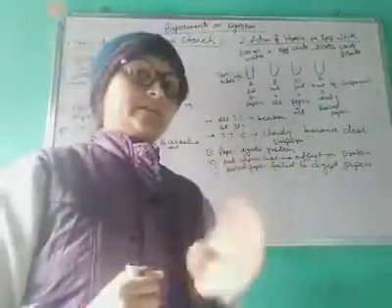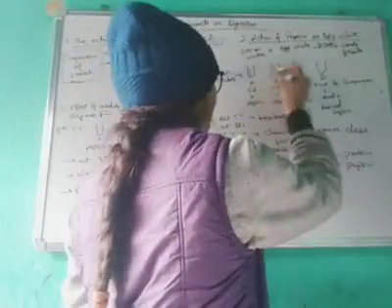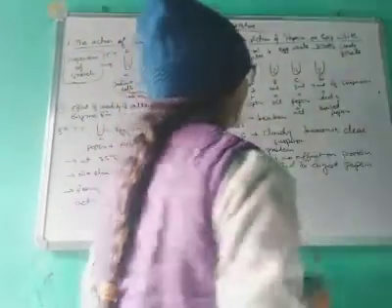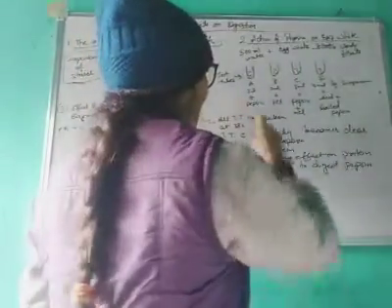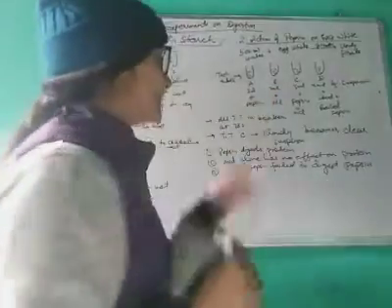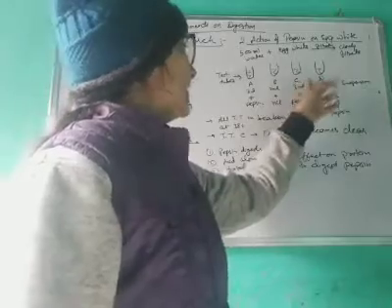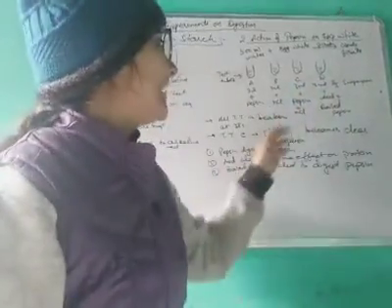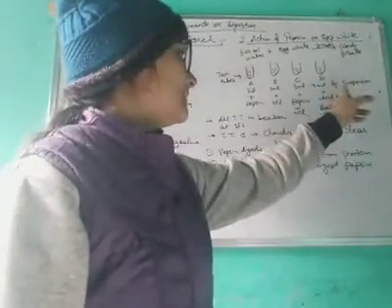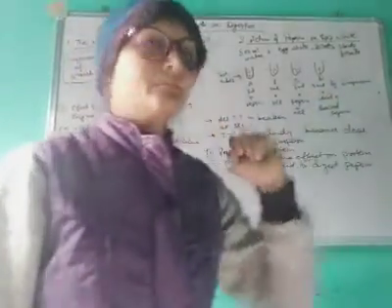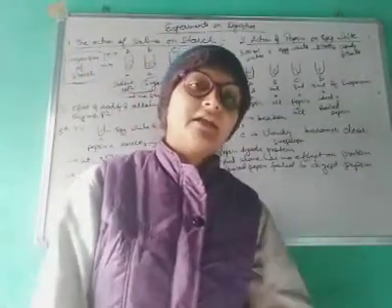So we will take 4 test tubes, naming them A, B, C, D, and in each test tube we will add 3 ml of the suspension. After that, in the first we will add pepsin. In the second we will add only HCl acid. In the third, C, we will add pepsin plus HCl both. And in the fourth, with the suspension we will add acid and boiled pepsin. All test tubes we place in a beaker at 38 degrees Celsius.